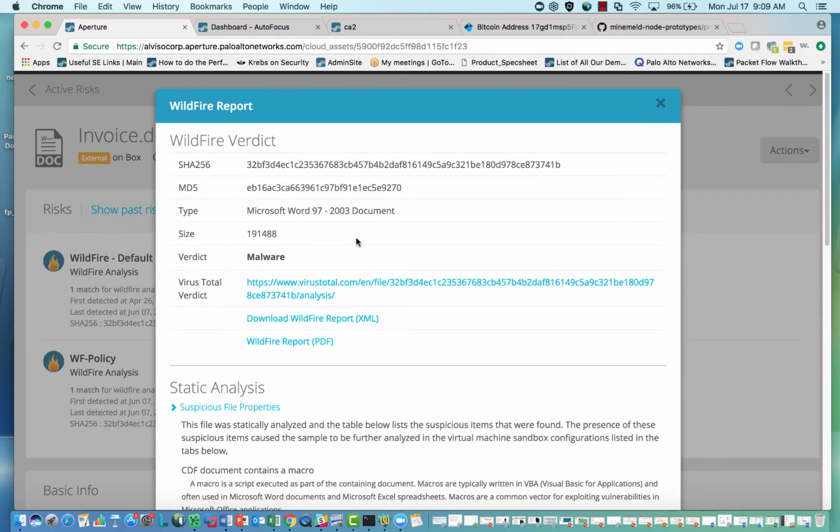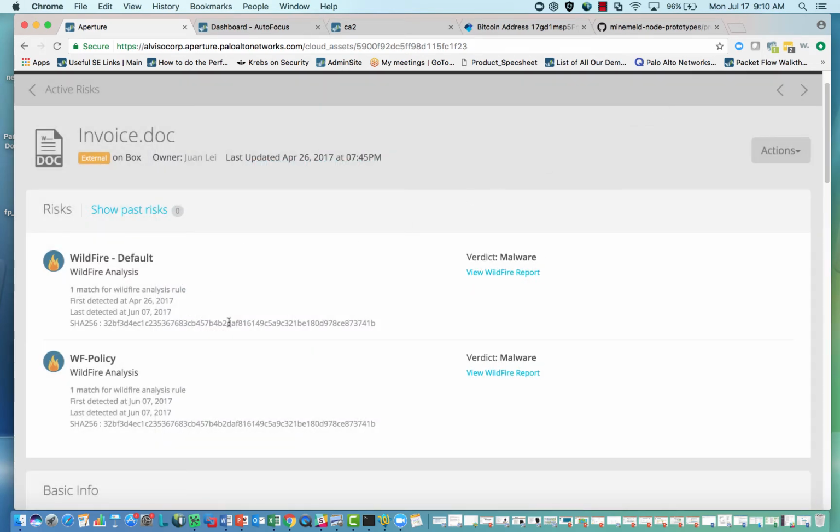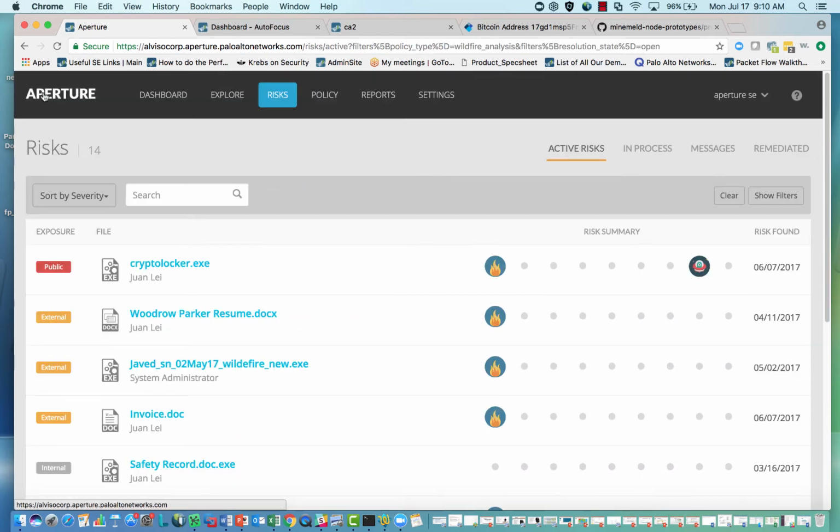Okay. If we wanted to, we can click on here and look at this in VirusTotal and see exactly what's going on, if other people are viewing this as malware as well. But we can also take this hash that we have here and search in AutoFocus and see exactly what this is. Now, I know we've got 10 minutes, but I want you to understand very quickly that in just a matter of moments, we were able to look at all of our SaaS applications and determine our malware exposure across all of them within just a few seconds. Doing this manually, you would never be able to do this. So this is a very valuable tool.